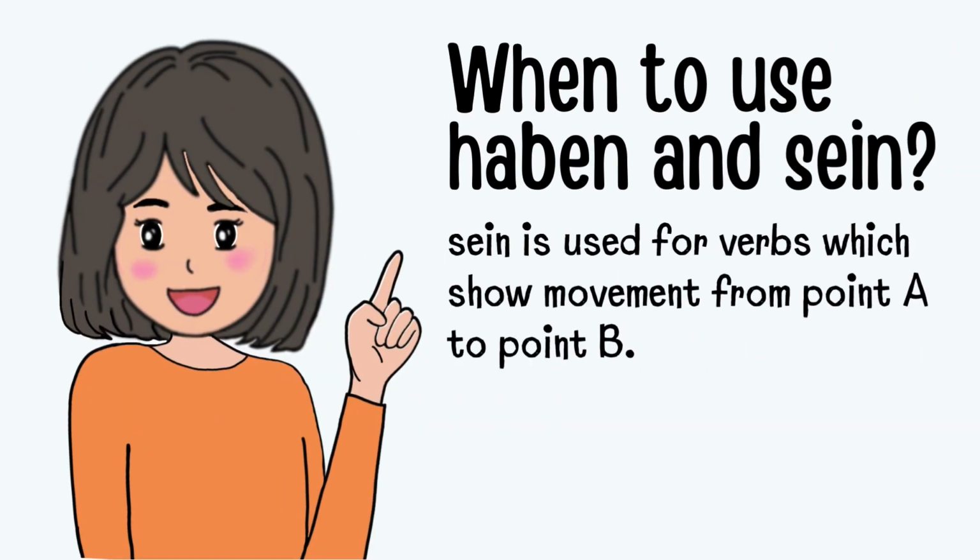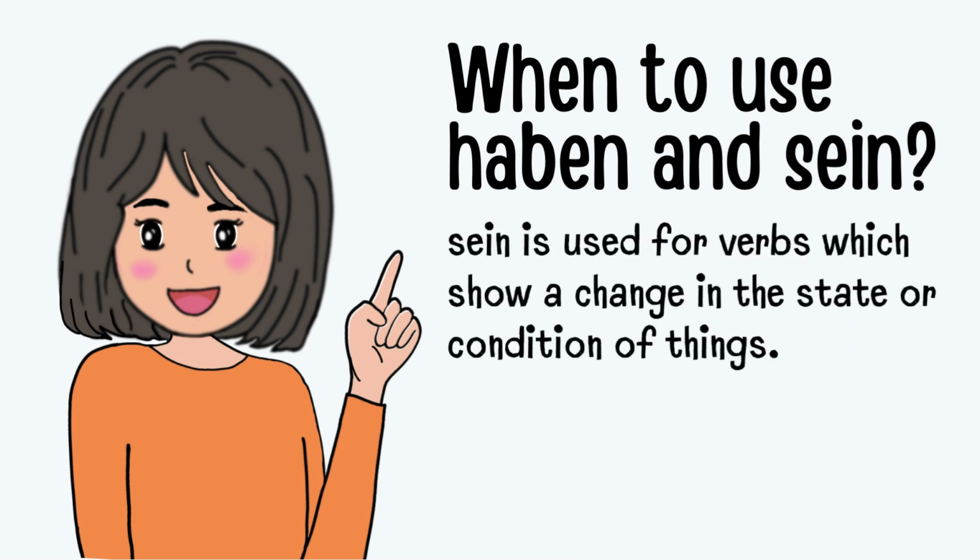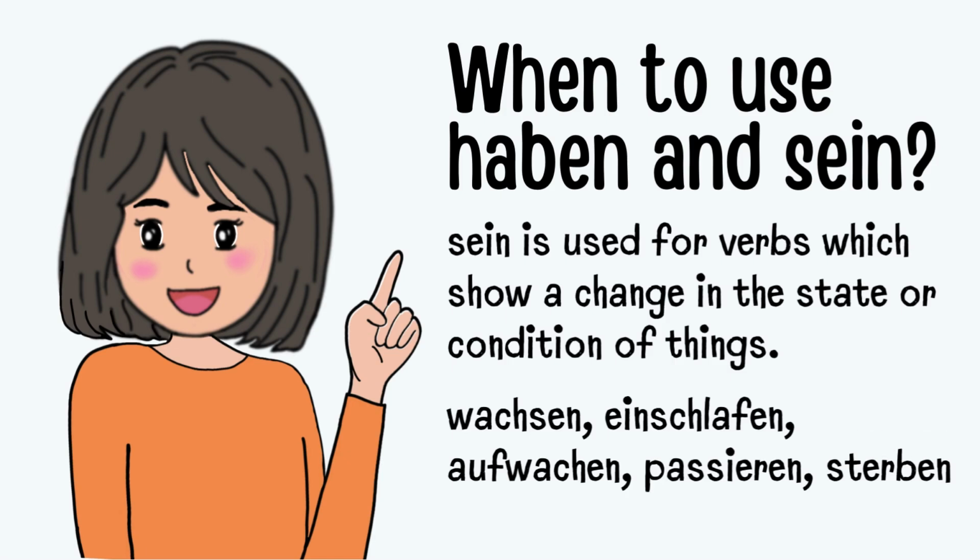Sein, on the other hand, is used for verbs which show a movement from point A to point B. Some of these verbs are gehen, kommen, fliegen, fahren, aussteigen, rennen, and so on. And also for verbs which show a change in the condition or state of anything. For example, wachsen, einschlafen, aufwachen, passieren, sterben, etc.